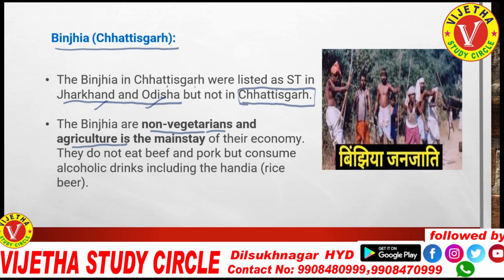If we see their lifestyle, these are non-vegetarians and basically their occupation is agriculture. They depend on agriculture and related activities for their livelihood. They do not eat beef and pork but consume alcoholic drinks including handia. What is the meaning of handia? It is a rice beer, an alcoholic drink prepared from rice grains. This handia is actually their tradition. Remember they are non-vegetarians and their occupation is basically agriculture. Now they also got the entry under the ST list.